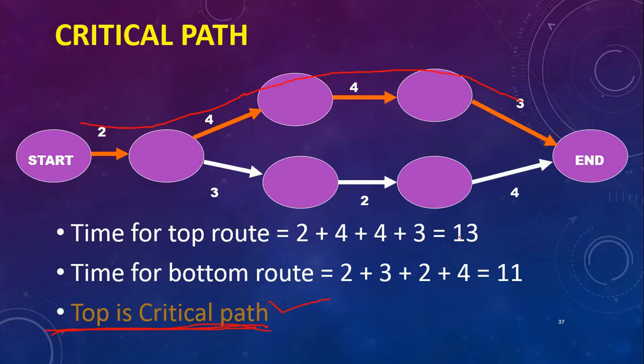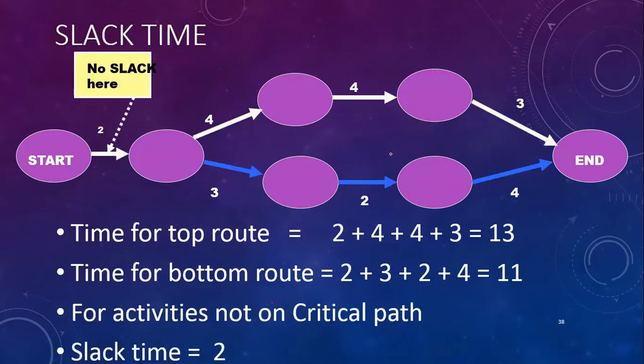Slack time. We have just seen the time for the top route is 13 and the time for the bottom route is 11. So for activities not on the critical path, the slack time is 2. This is the time which is not in the critical path. This is the slack time.